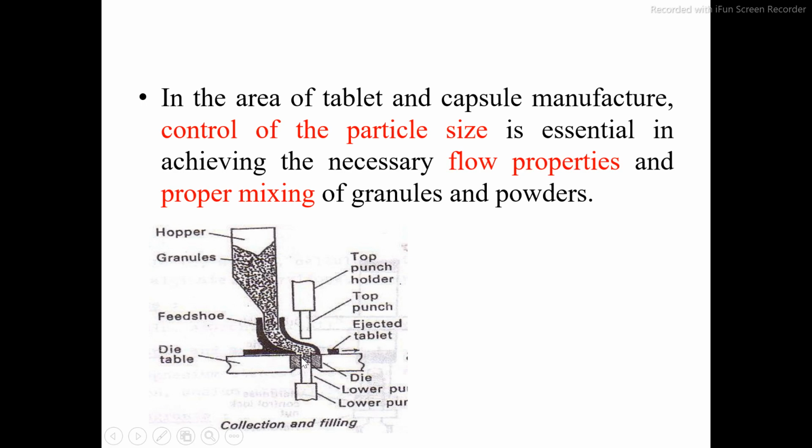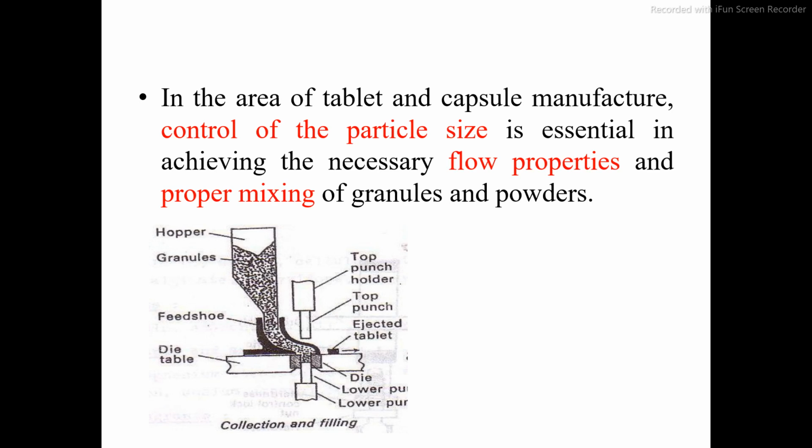Suppose you are expecting that the tablet should have a weight of about 500 milligram. If the powder or granule has very good flow properties, then you can achieve tablets of 500 milligram each, and there will not be variation.